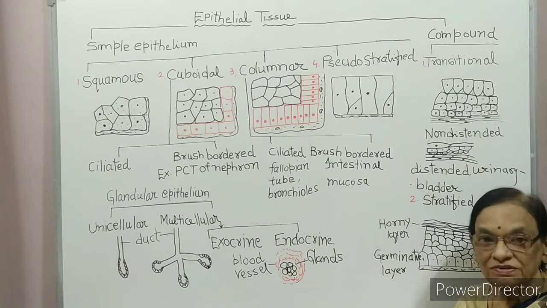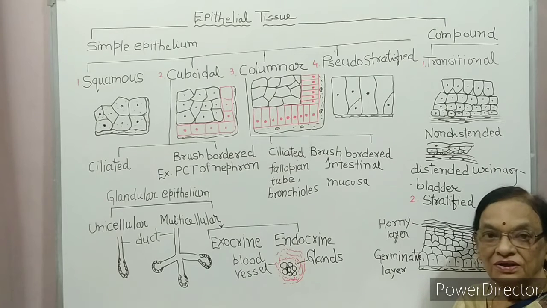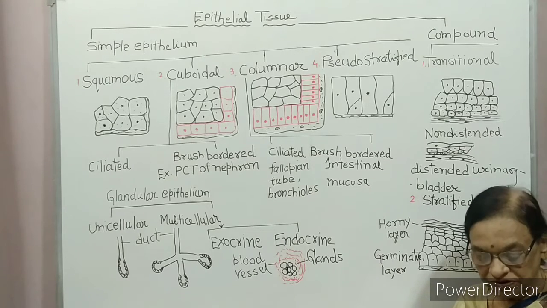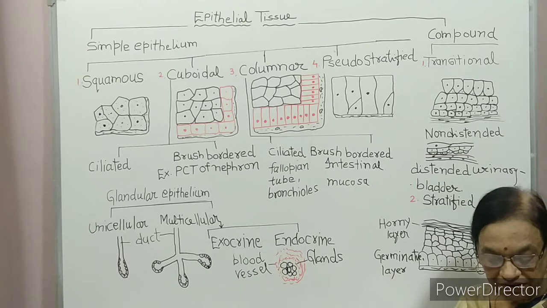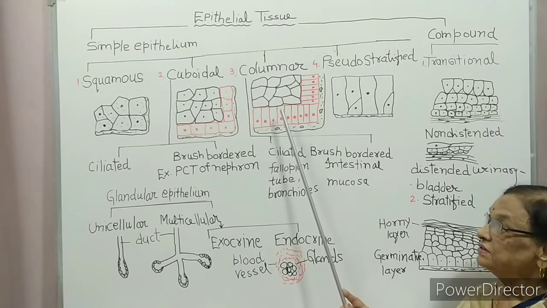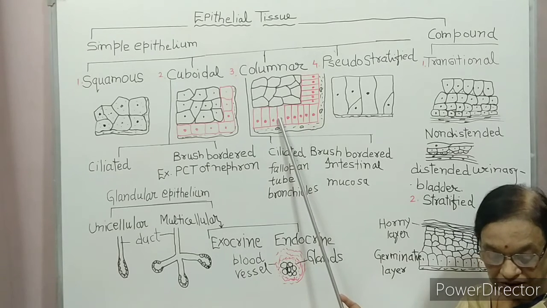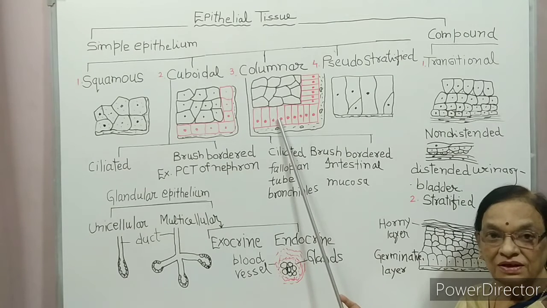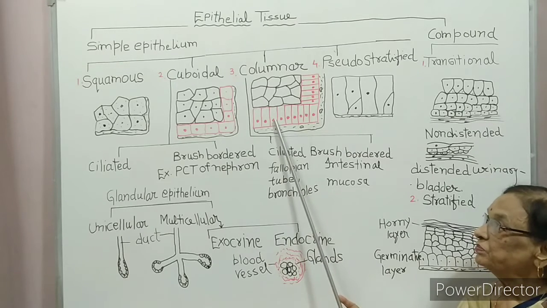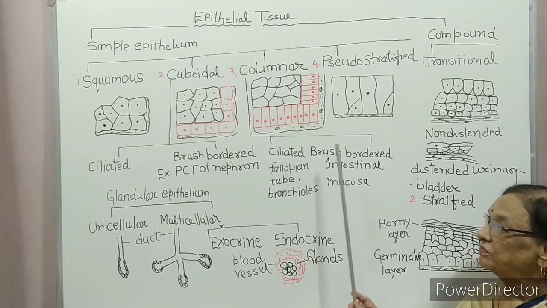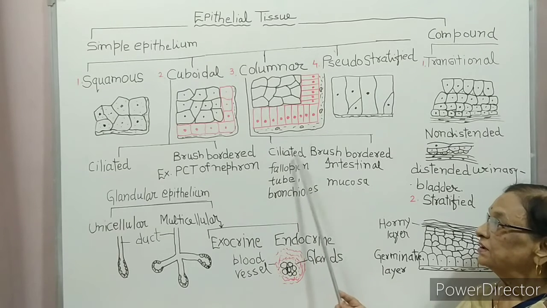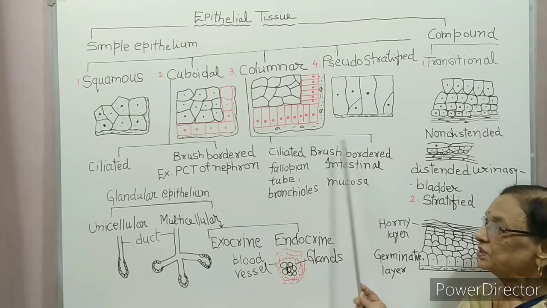So what is their location? They are found on the inner surface of the stomach, gallbladder, intestine, gastric gland and intestinal gland. In the intestinal mucosa, these cells have microvilli and increase the area of absorption. Columnar epithelium is also of two types, ciliated and brush border.